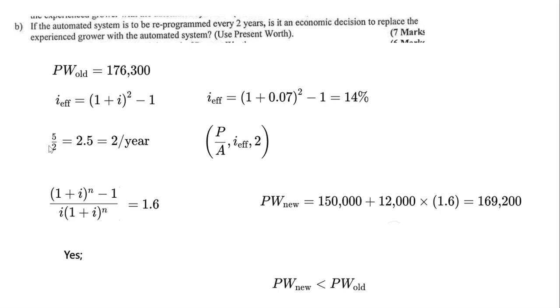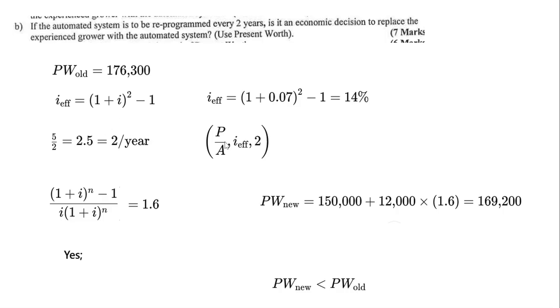And I'm telling you where this 2 is coming from. It's mentioned that the period is 5 years and every 2 years you have to reprogram it. 5 divided by 2 is 2.5, so we don't have 2.5. We will consider it as 2, which means that in 5 years we have to pay 2 times.